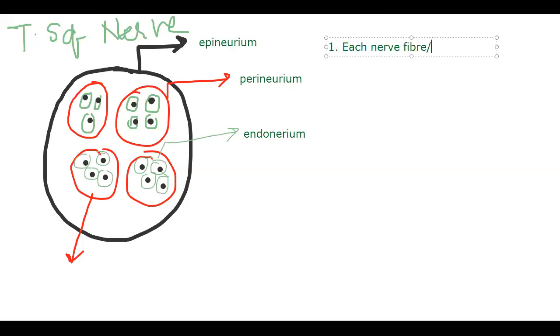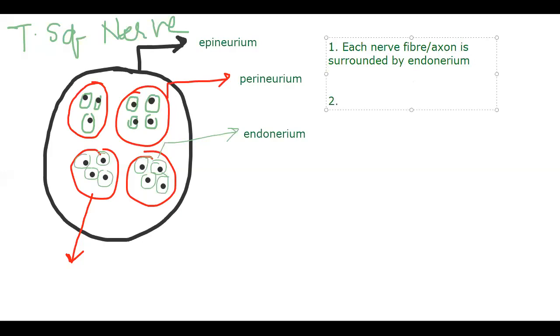Each nerve fiber, which we call an axon also, is surrounded by endoneurium.